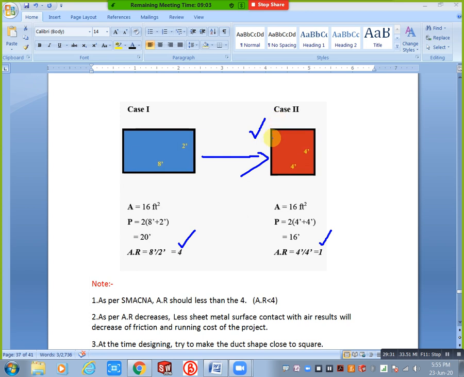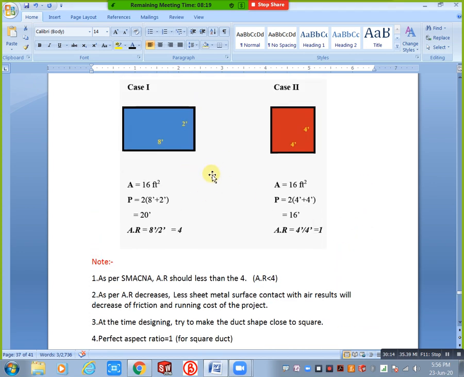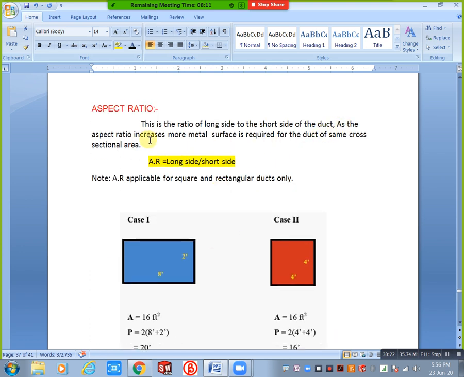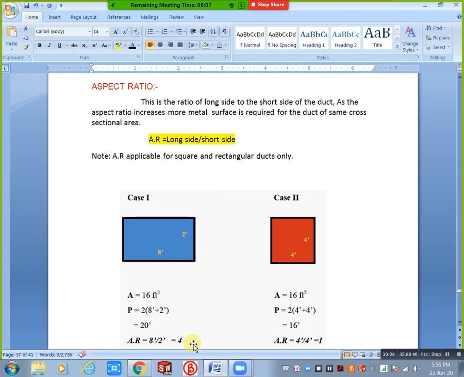Are you understanding this point? All of you understand it? This point: as the aspect ratio increases, more metal surface is required. See, here we have 4, meaning aspect ratio greater than 1, right? In that condition, here we have more metal surface area compared to this one. Duct of same cross section area. This cross sectional area and this cross sectional area both are the same, but metal surface area is different.